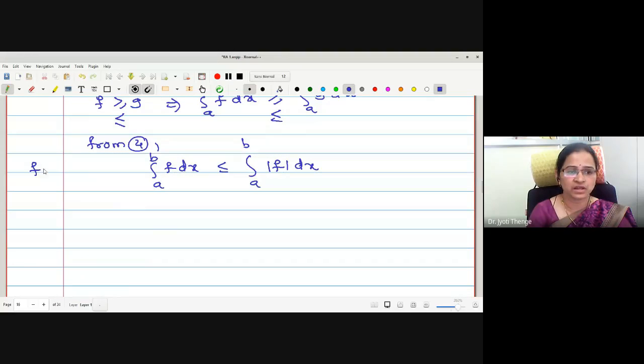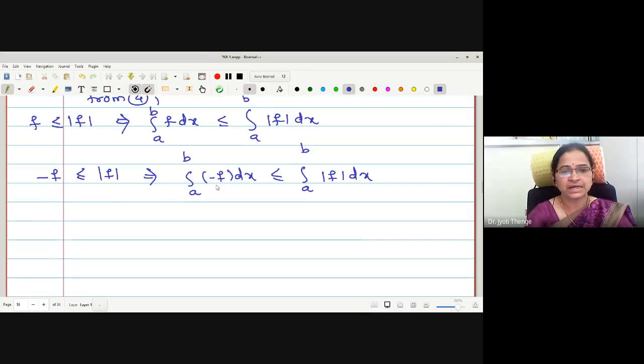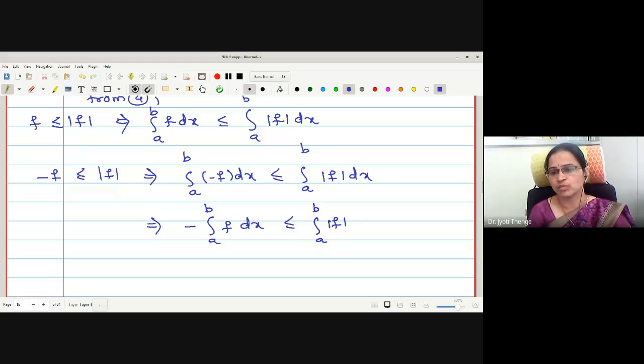Or here I can write f less than or equals to mod f implies. Now minus f less than or equals to mod f. What it will imply? Integration a to b minus f dx less than or equals to integration a to b mod f dx. Okay, what is integration minus f? Is it minus integration a to b f dx less than or equals to integration a to b mod f dx.